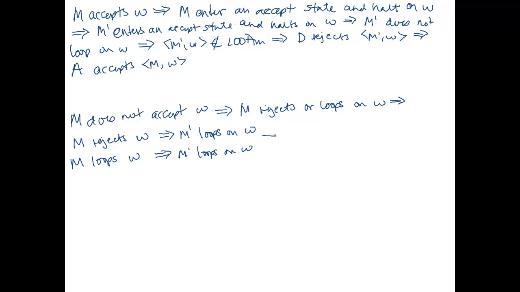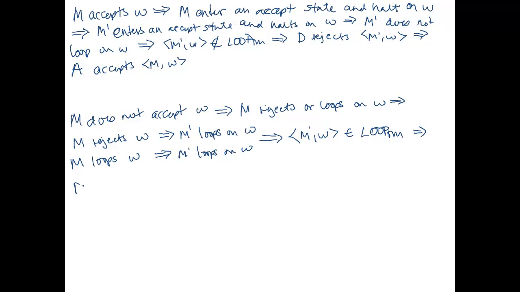Okay, and here I'm going to bring them back into the same argument. Because M prime loops on W, this means that M prime, W is going to be in the language LOOP_TM. Okay, we had a decider for that.